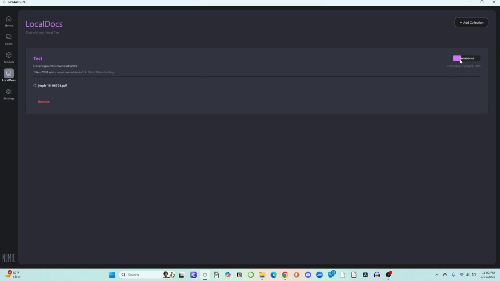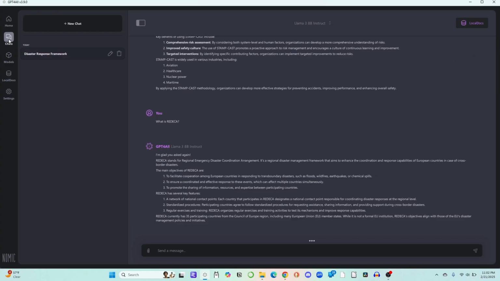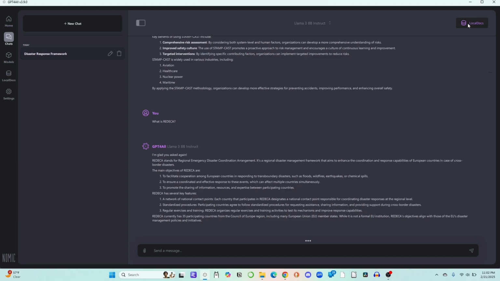And you can do multiples if you want. You notice you can add more collections. So if you have several document folders with information that you want from your own organization, you can include that. So for right now, we'll let it embed. But we'll notice that when we go back to the chat, there's this document menu item right here.